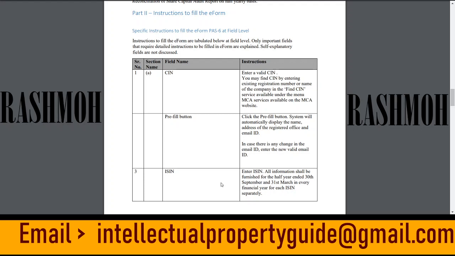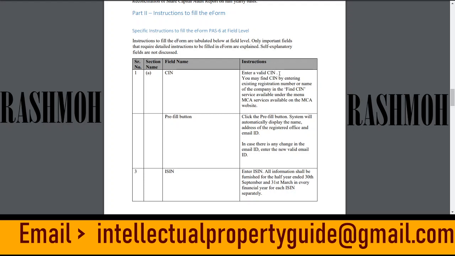Only important fields that require detailed instructions are explained. In Part A, Section A, the field name is CIN. You're very well aware it's the Company Identification Number. Enter a valid CIN.